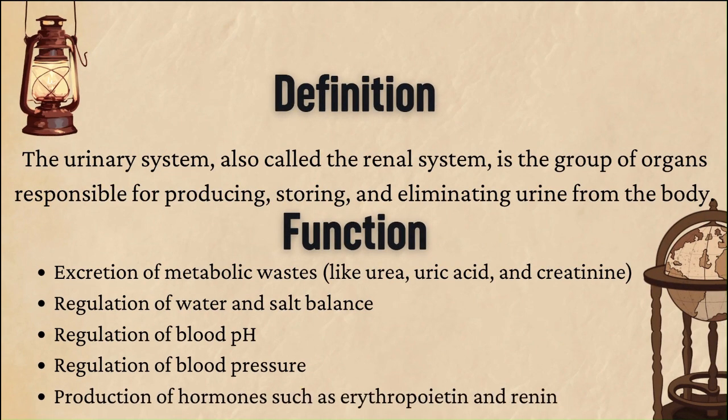The first, I want to explain about the definition. The urinary system, also called the renal system, is the group of organs responsible for producing, storing, and eliminating urine from the body. Its core function is to maintain bodily homeostasis by filtering blood and creating urine as a waste product.